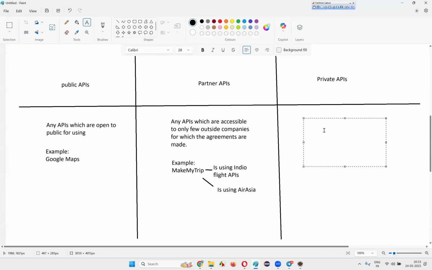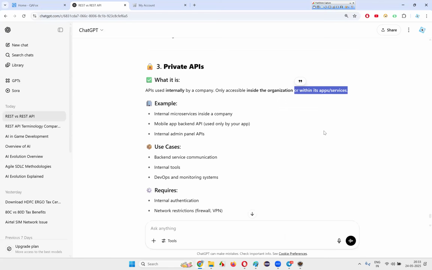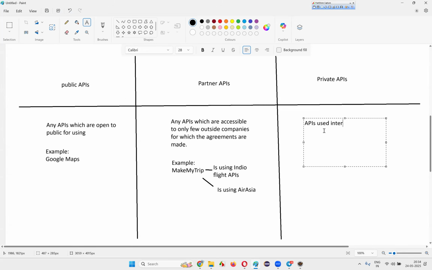APIs used internally by the same company in its own applications are known as private APIs. They will not be exposed to the public. Okay, any example?